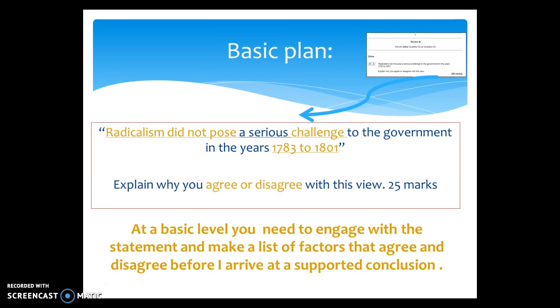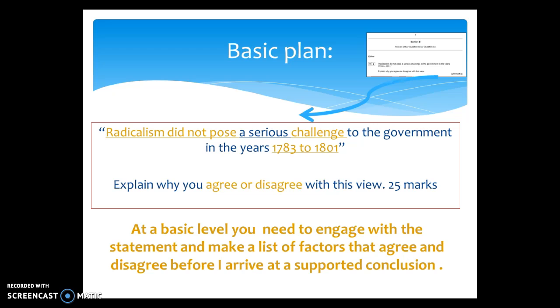Let's break it down and have a look at the basics. First of all, it is giving you a statement. Radicalism did not pose a serious challenge. It is giving you a point of view. You can challenge this view, highlight how you agree with it, and in essence, discuss and come to a conclusion.